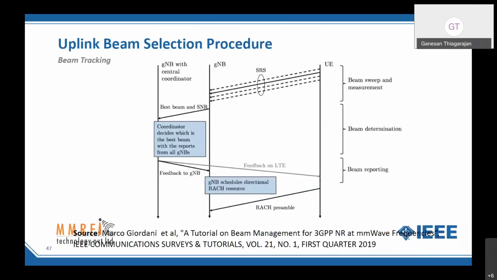So similar to the downlink procedure, the base station also learns the uplink beam from the mobile. That is something done through the sounding reference signal. The SRS is repeated across multiple beams, and the base station learns that and remembers that.